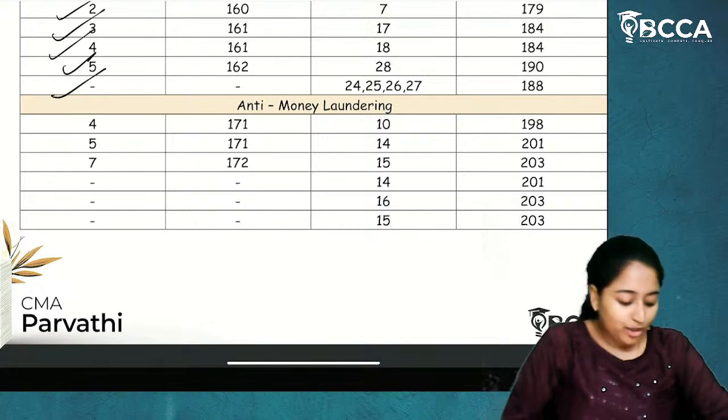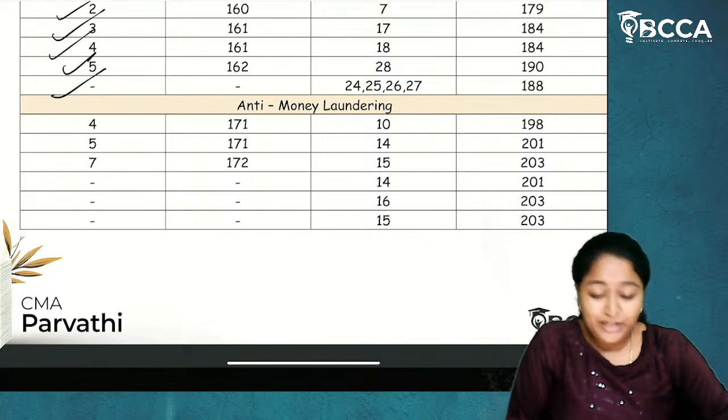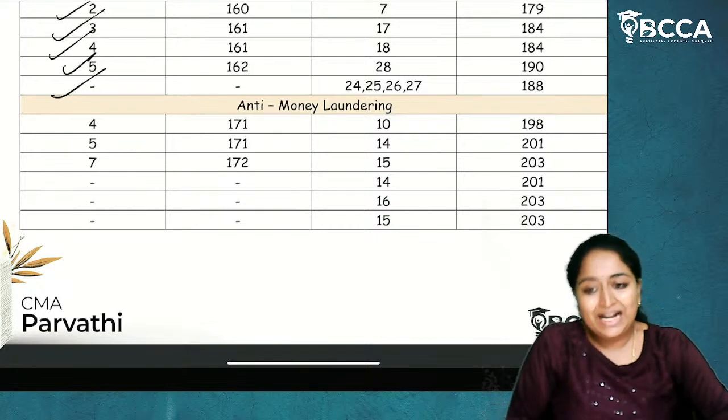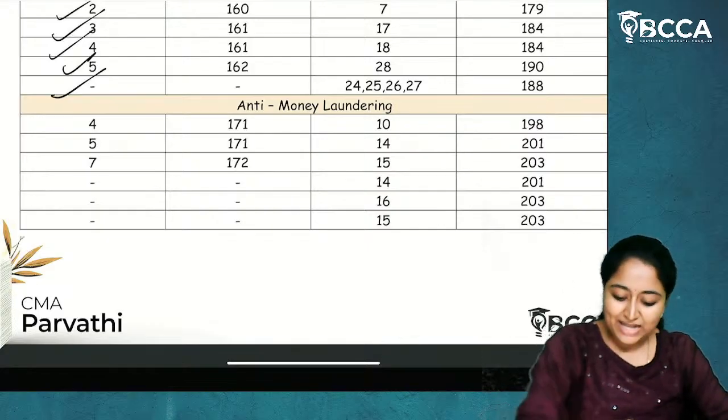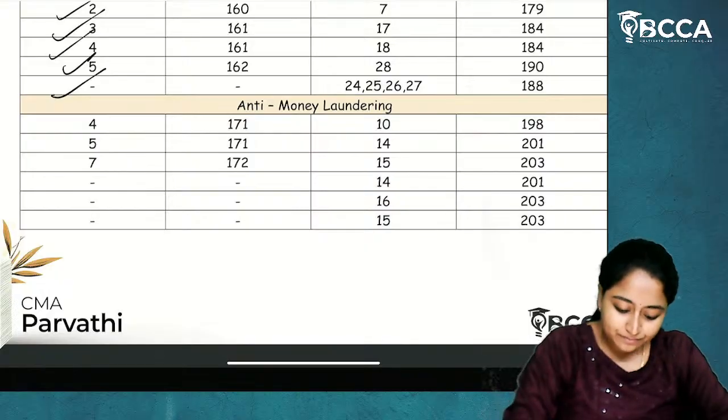Now we are moving on to Unit 2 of Section D, which is anti-money laundering. Now we'll see the anti-money laundering unit.